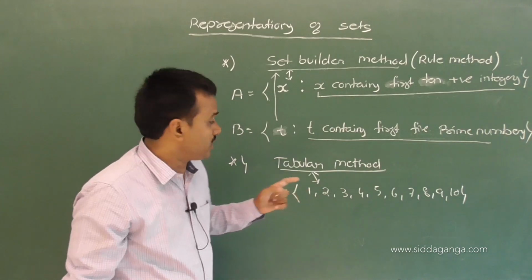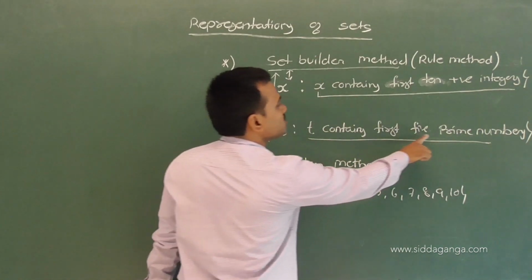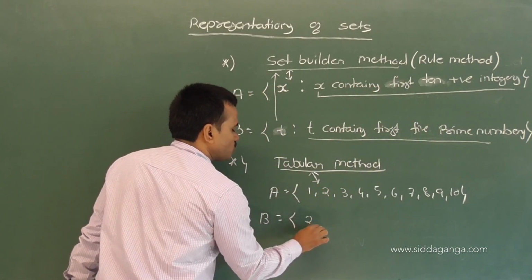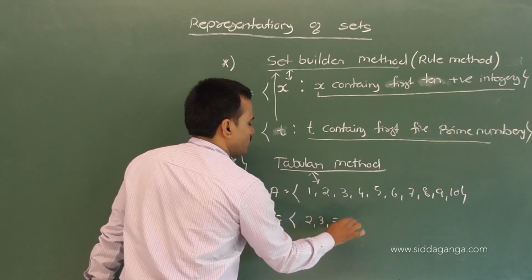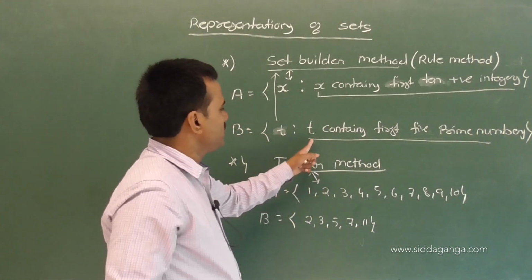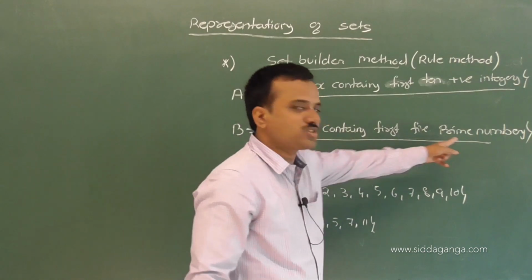That type of representation we call the tabular method. So for the B set, the first 5 prime numbers: what are those? 2, 3, 5, 7, 11. Correct. See, observe here. T contains the first 5 prime numbers.